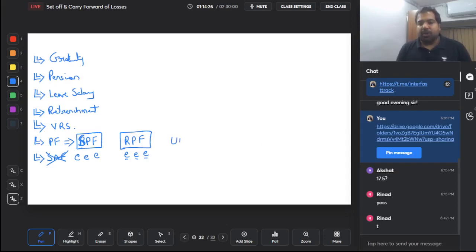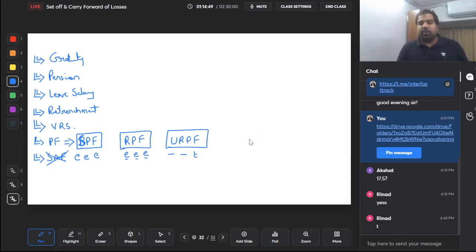And last is URPF. In that, guys, no one knows where this Provident Fund is. It is probably a drawer in the office, and when the employer puts money in it, you are not taxed because you did not get the money. When he opens that drawer, puts interest also, you are not taxed because you did not get the money. And when he finally removes it from the drawer and pays you when you leave the company, that time you are taxed.